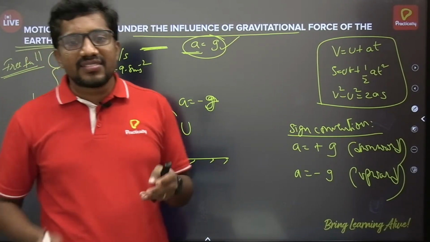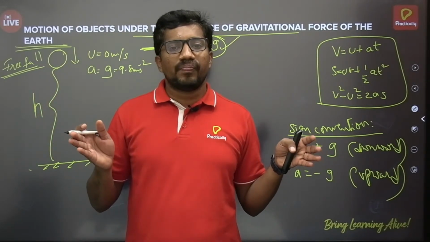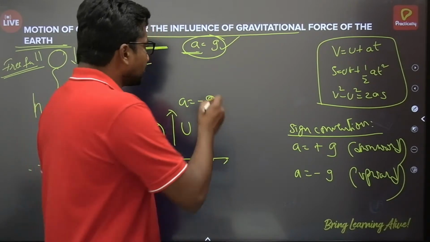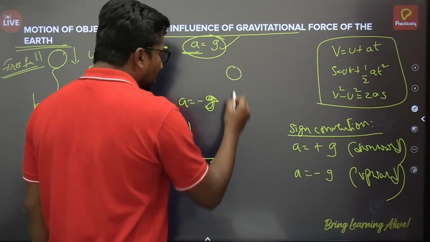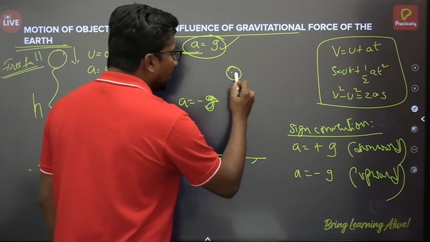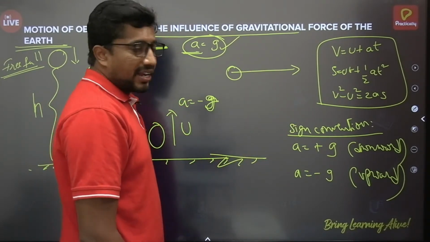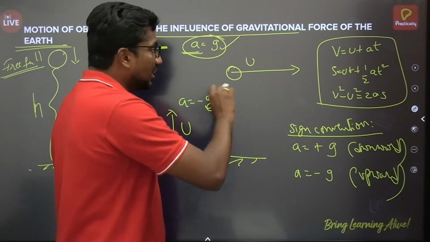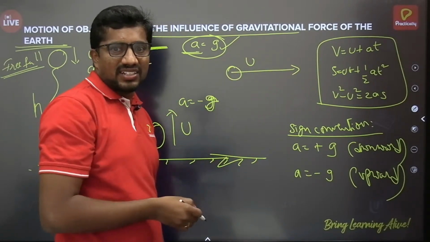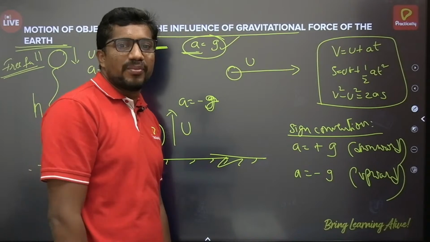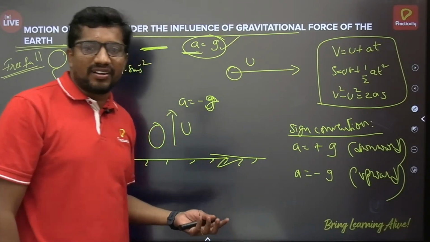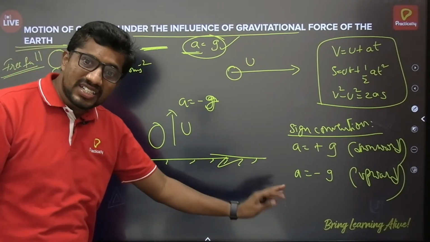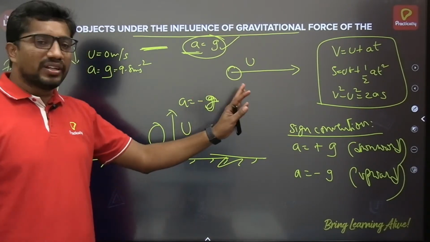See, even if it is in the left and right direction, gravitational influence is there. Suppose from here the body is traveling in this direction, so that velocity will be there, then the body may acquire some other acceleration, the resultant acceleration we may take. That case is different, but there also these equations will be applicable, the same sign conventions will be applicable. You don't worry about it.